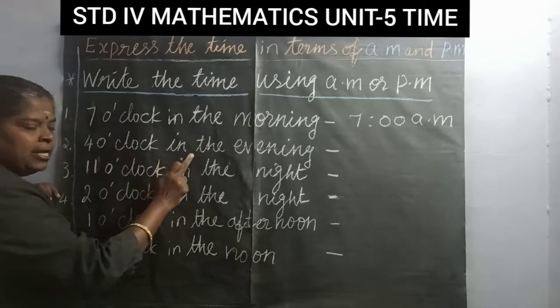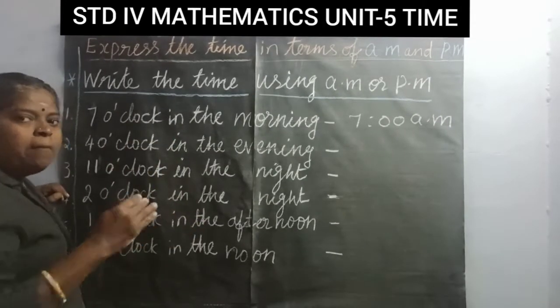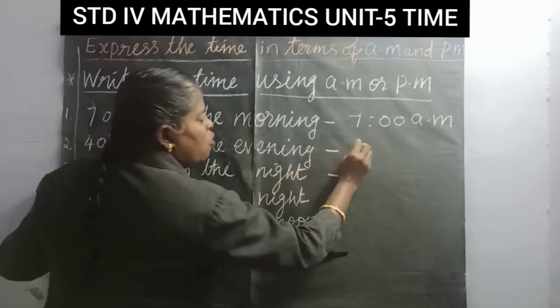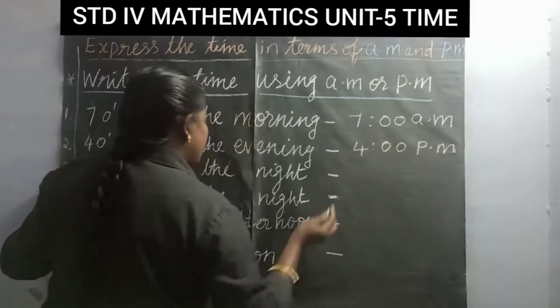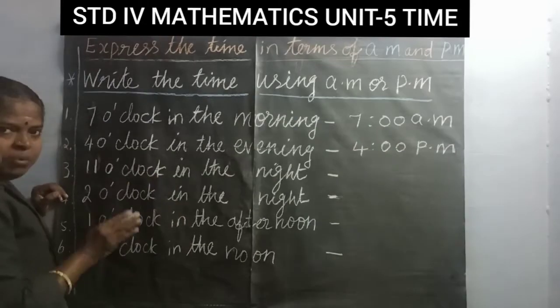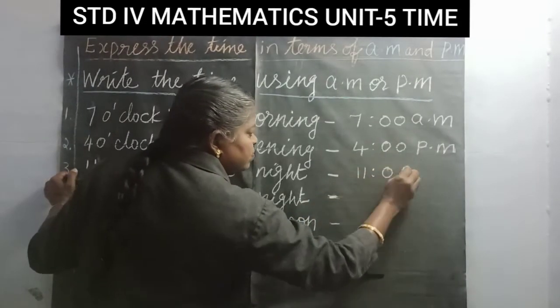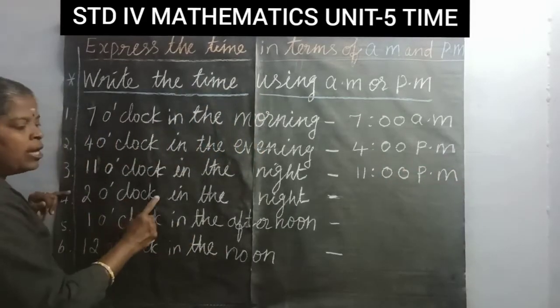4 o'clock in the evening. Evening is in between afternoon to midnight. So we have to write 4 PM. 11 o'clock in the night before midnight. So we have to write 11 PM.